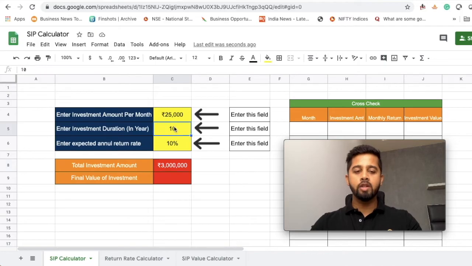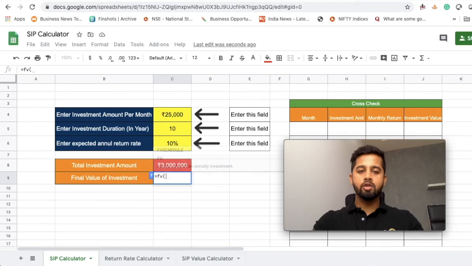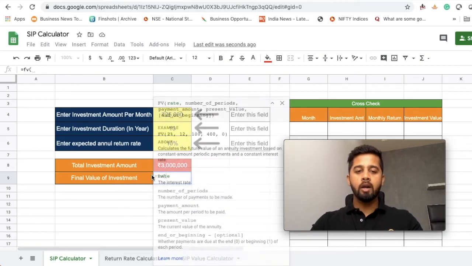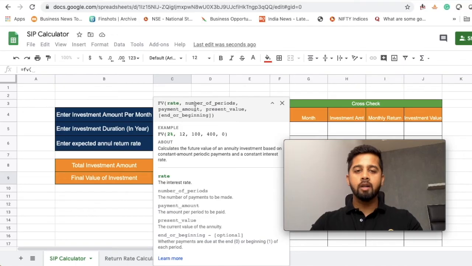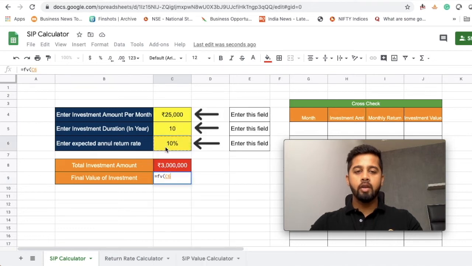Now if you change this to 12 years, it will change it automatically. Just keep it 10 years. Now to calculate your final value of investment, you need to use a function called FV, which is your future value. So just put equal to FV and just open the bracket. In the question mark, you can see your rate and number of period, payment amount, present value and end or beginning. So just close this and put your interest rate.